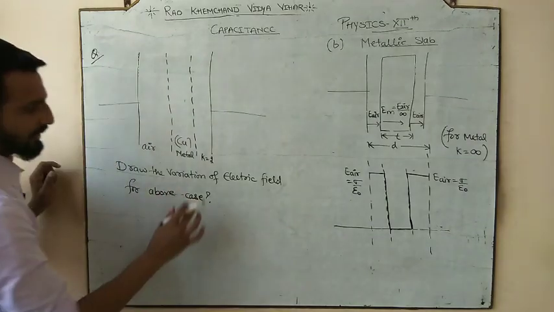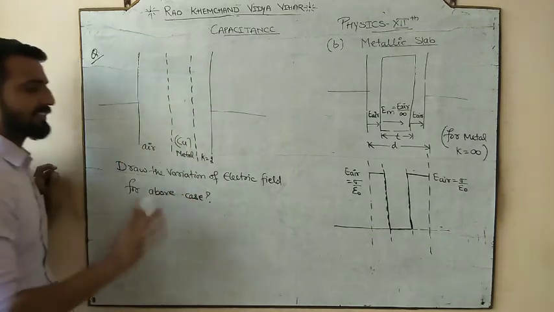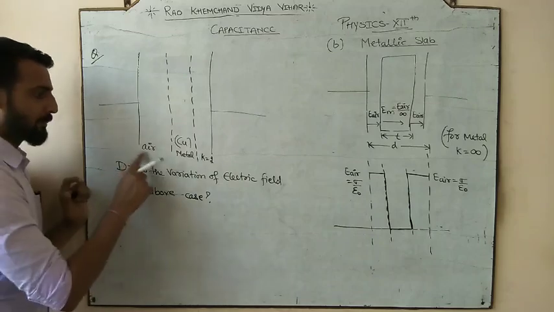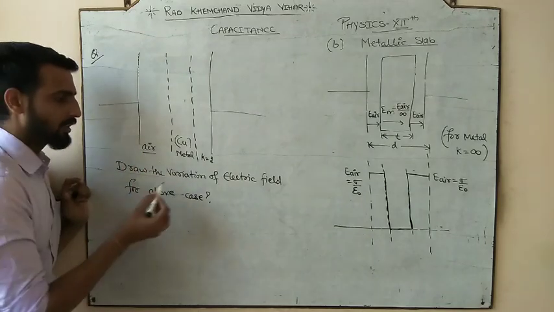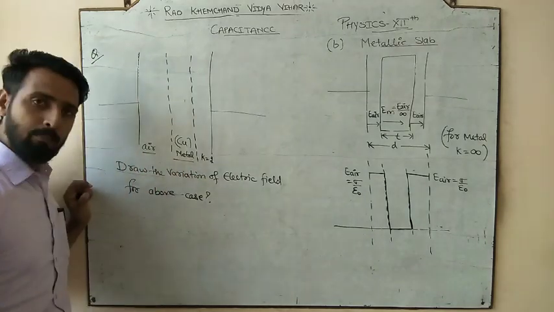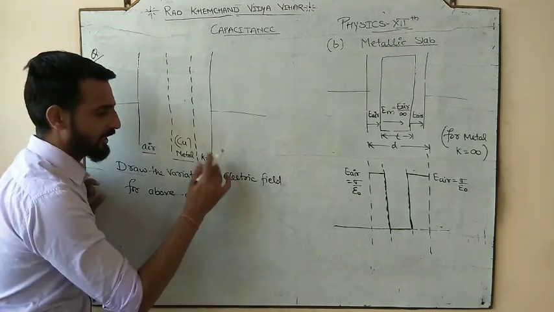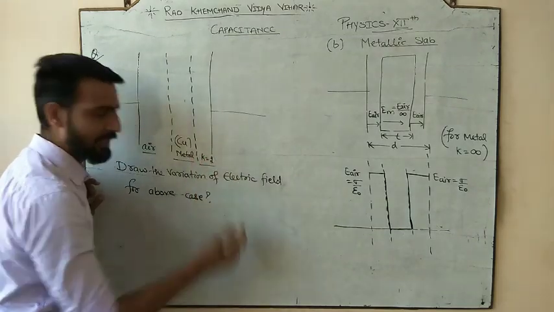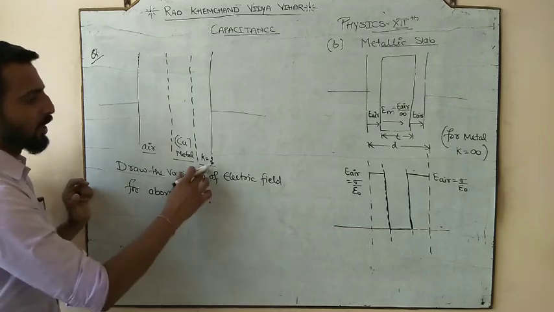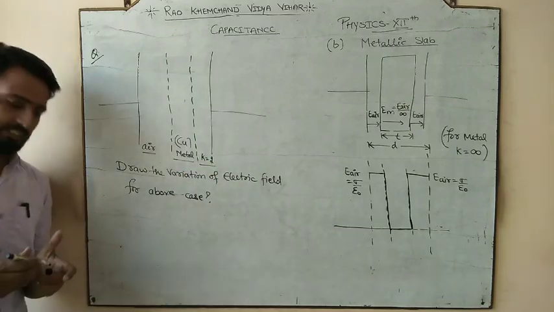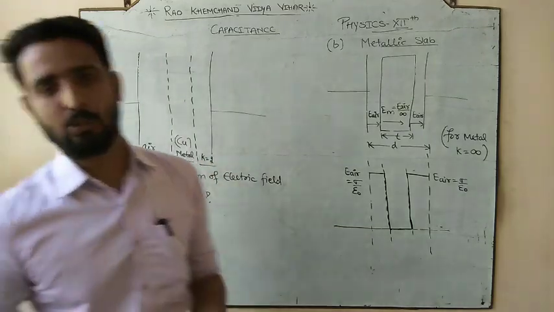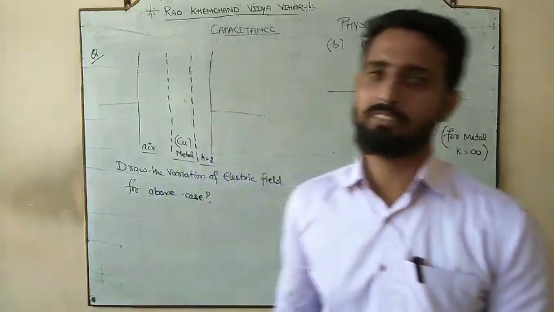I am again repeating, this case contains 3 different materials. Material number 1 is air, material number 2 is copper, material number 3 is an insulator, or you can say dielectric, whose K is equal to 2. जिसका K का वैल्यू कितना है? 2. Now you have to draw the variation.